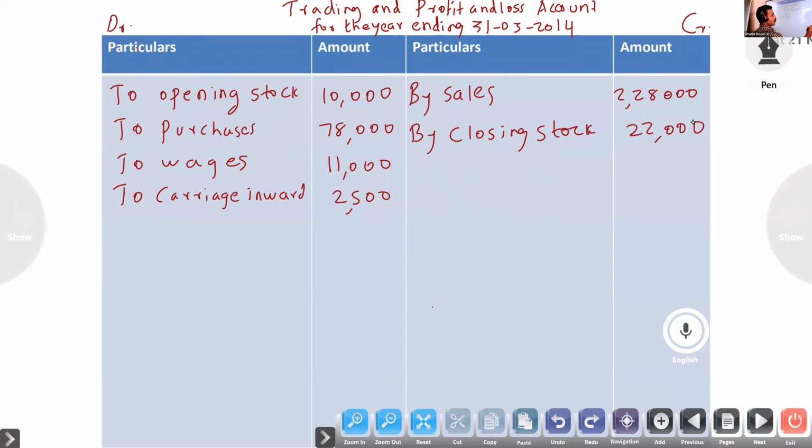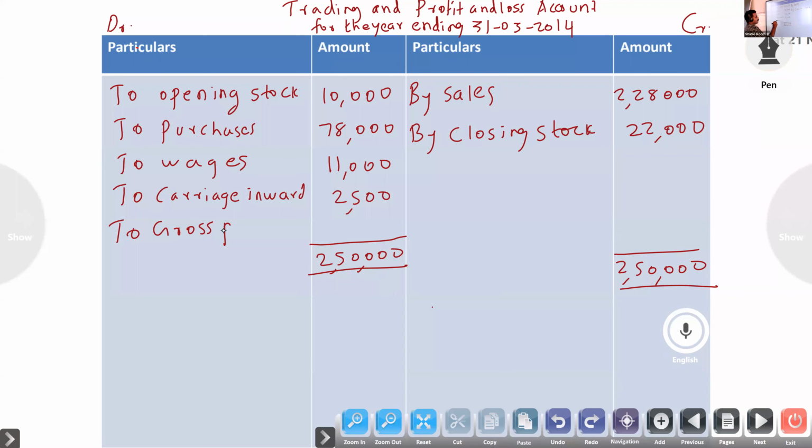Now we have to look at which side is more. On looking, we can understand the credit side is more. The total is 2,50,000. That total you have to write on both sides. Then the balancing amount, as credit side is more, is to gross profit, c/d.